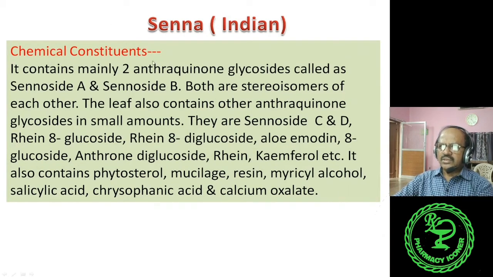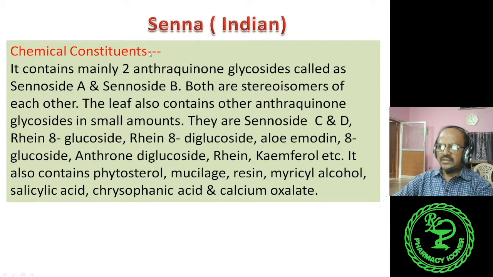About the chemical constituents, it contains mainly two anthraquinone glycosides, because in my previous slides I have already discussed when I discussed the classification of glycosides. So first one was anthraquinone or anthracene glycosides.